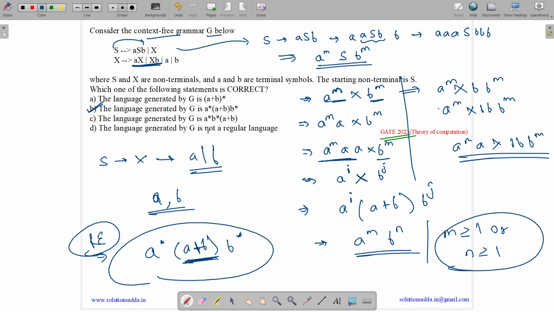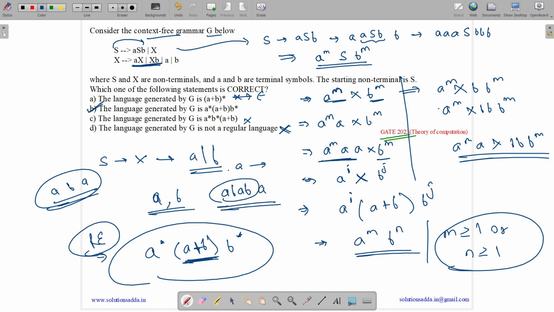So option D is incorrect, as the language generated by G is a regular language. The other options are false because null is not accepted, and a b a is not at all accepted. Here we can have something like a b, and then we can have an a, but we can't have a b a. We need to have all the a's followed by all the b's. So the answer is option B.